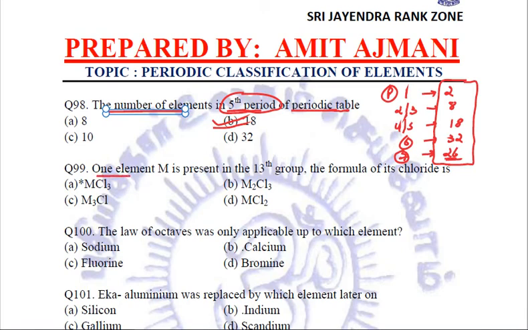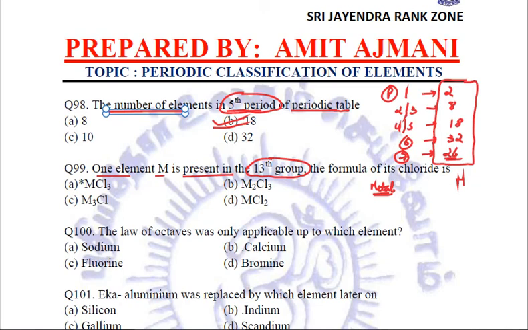Let us see the next question. One element M is present in the 13th group. Since this element M is present in the 13th group, we can already conclude that M is a metal. Second thing, this M belonging to the 13th group will have 3 valence electrons. Having 3 valence electrons means it is going to lose these 3 electrons in order to become stable.